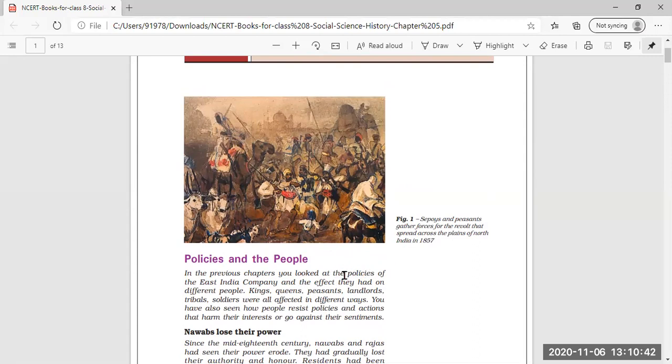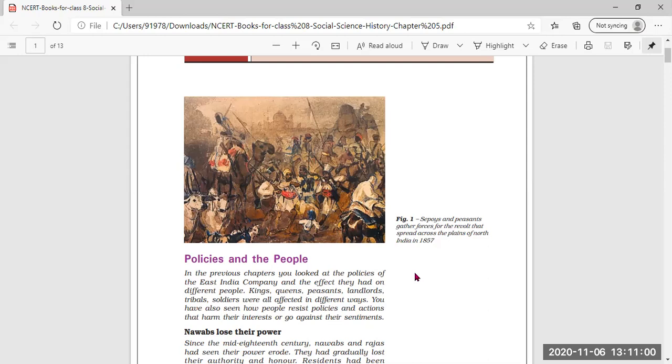Previously, it was not the intention of the Britishers to rule over India, but slowly, when they saw that the kings and rulers were not so powerful and strong, they started to take control over territories one by one.